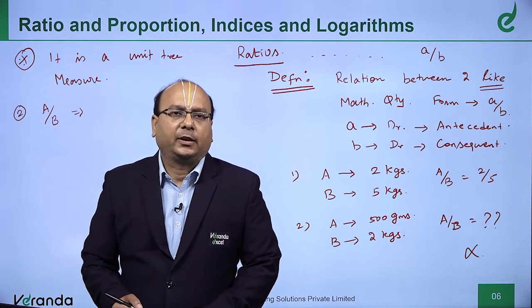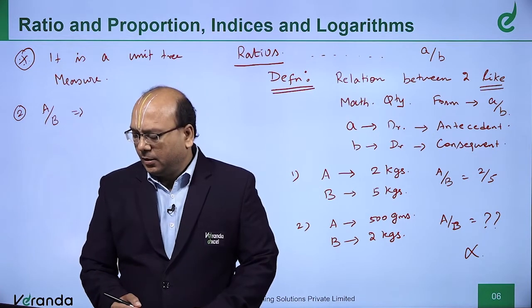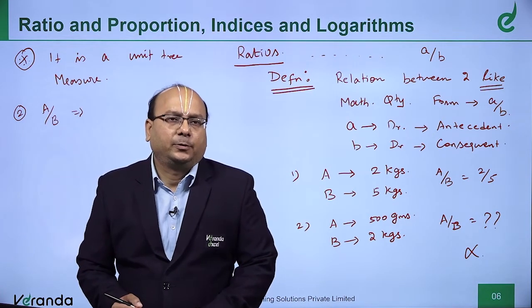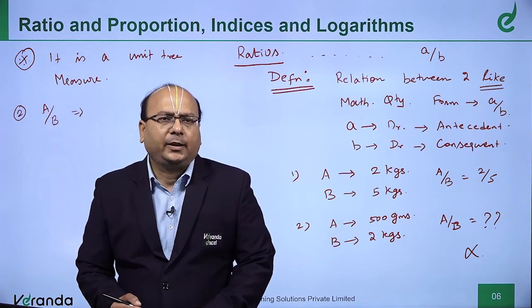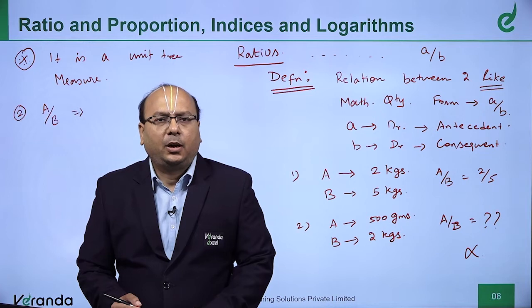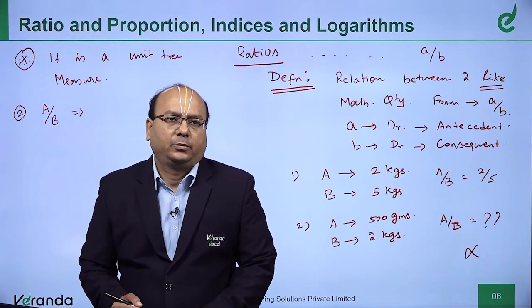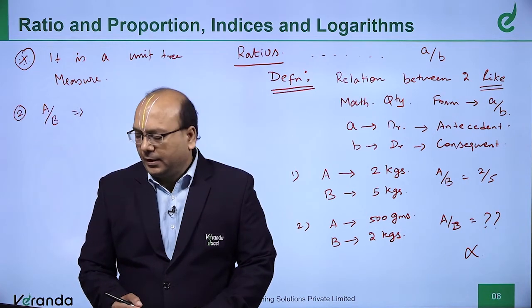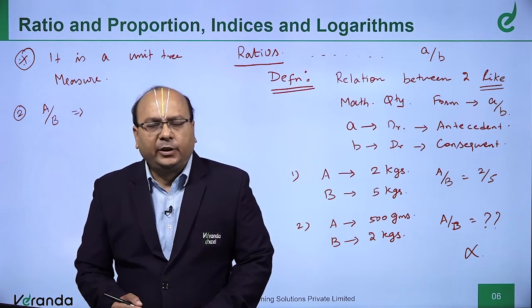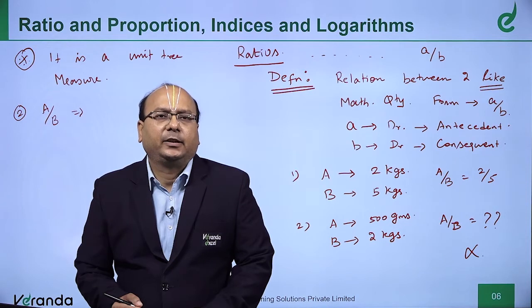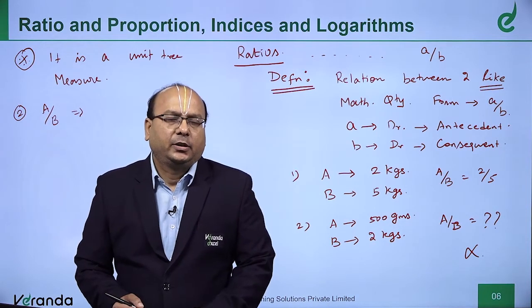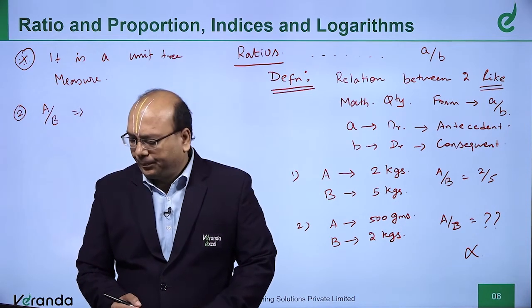Positive way of looking at life also. Many times we come across no, it's not possible. Think a moment, how you can make it possible. The initial reaction is no, I cannot write this ratio, but then think how to make it possible.